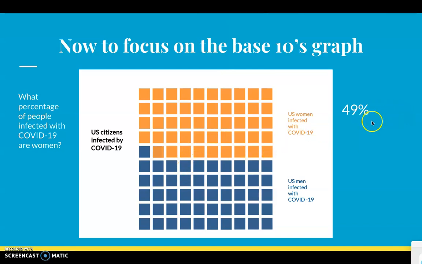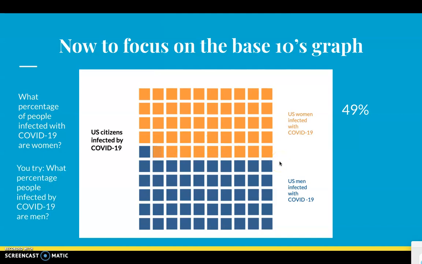So we know 49% of US women are infected, and we found that by counting our unit blocks. And if it's easier, you can count each individual one. But since we know our rods, it's easier to count by tens and then count by our ones, right?